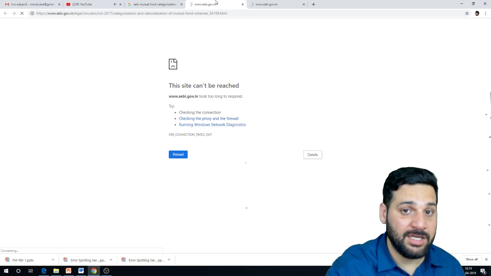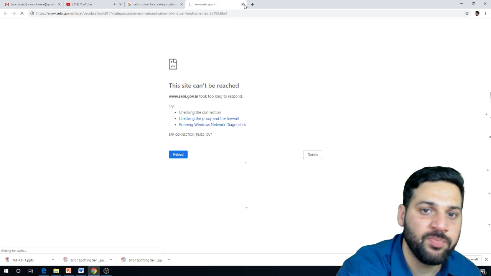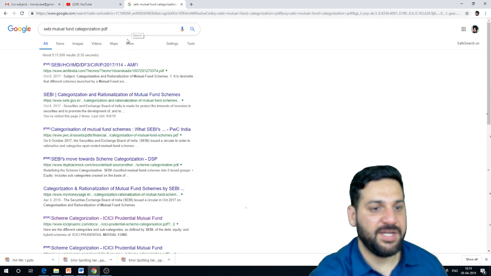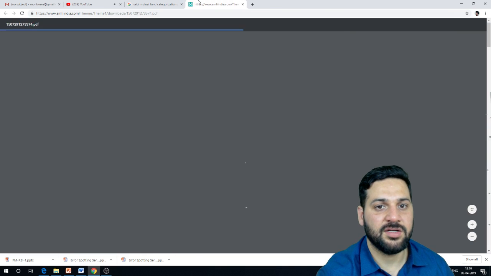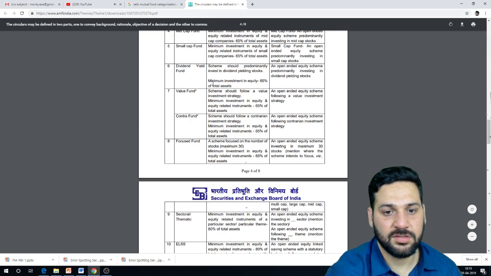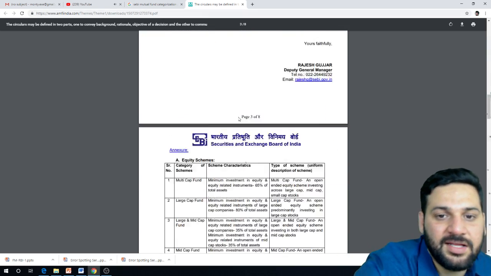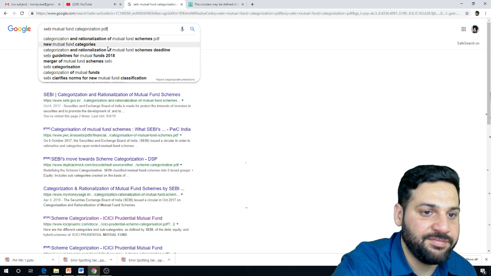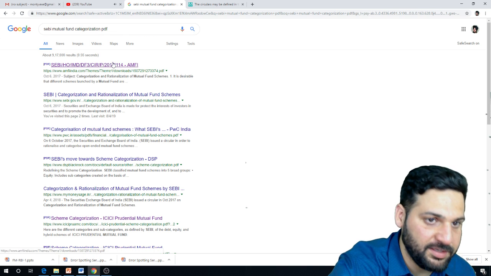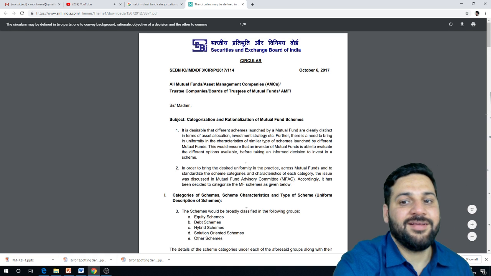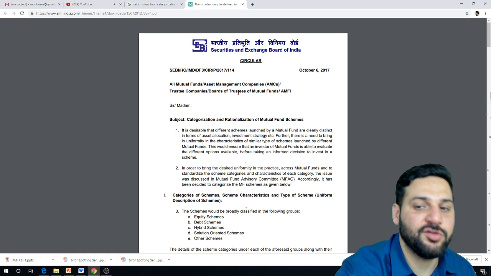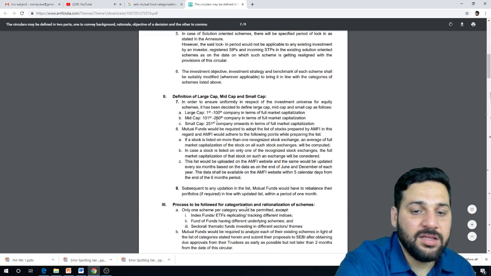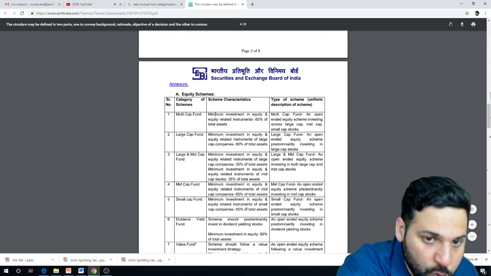Please go through that. Really important. This is the homework for you. Anyway, this is SEBI's mutual fund categorization PDF I'm searching. Still, I'm not getting it. I think it should be this one. Yes, this one. This is the latest PDF. And there is AMFI India's website. Just open it. This is a circular dated 6th of October 2017. In the whole circular, please go through this chart.